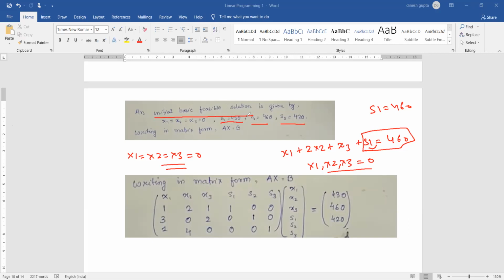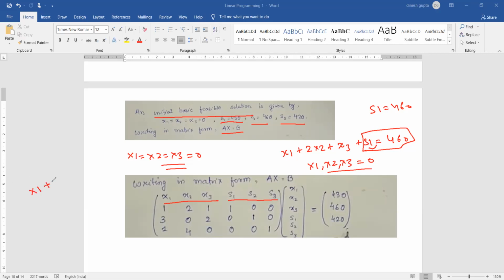The second is writing in the matrix form. What is the matrix form? That is AX is equal to B. The variables we have are x1, x2, x3 and then the three slack variables s1, s2 and s3. What is the first equation? मैं आपको बता देता हूँ.